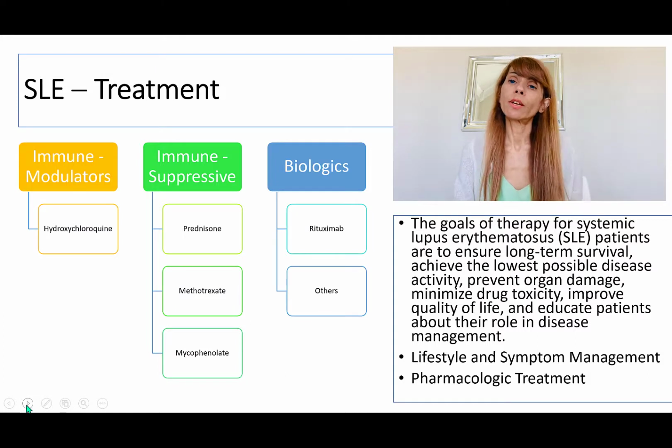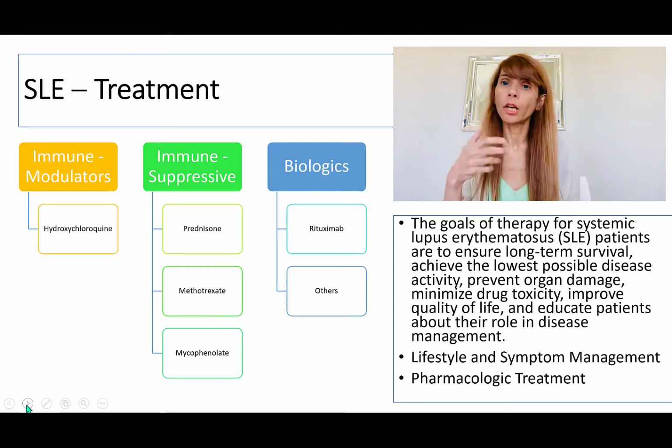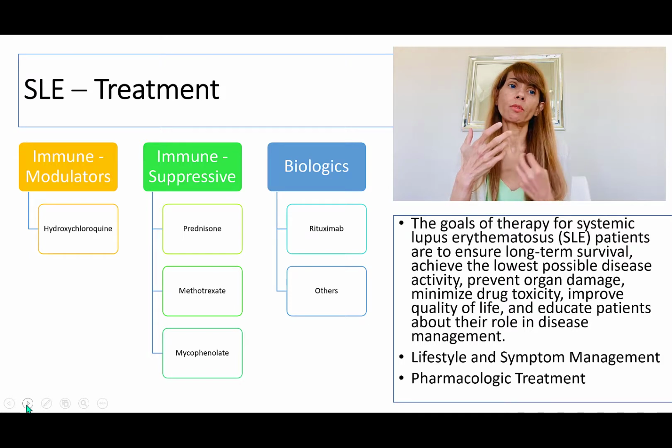When it comes to pharmacological treatments, we have immune modulators, which is basically hydroxychloroquine. We have immune suppressive treatments available, which are basically prednisone or steroids, methotrexate, mycophenolate, and then lastly we have biologics available, which are the new kids on the block.